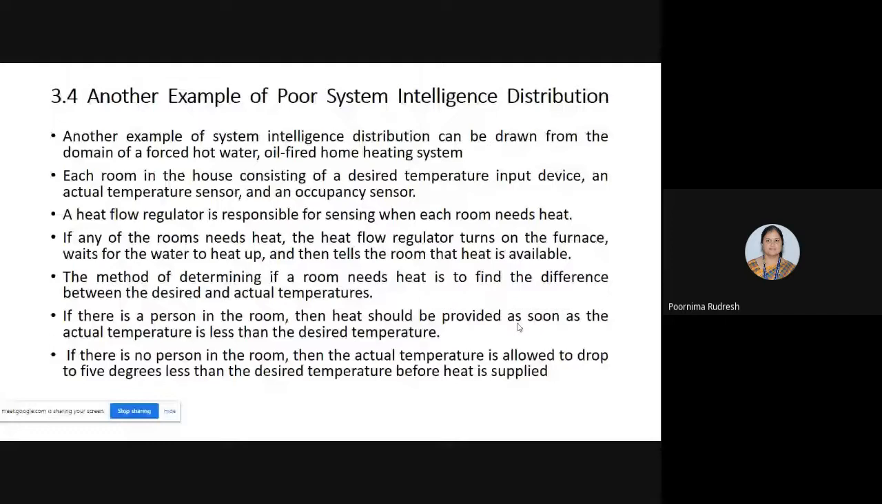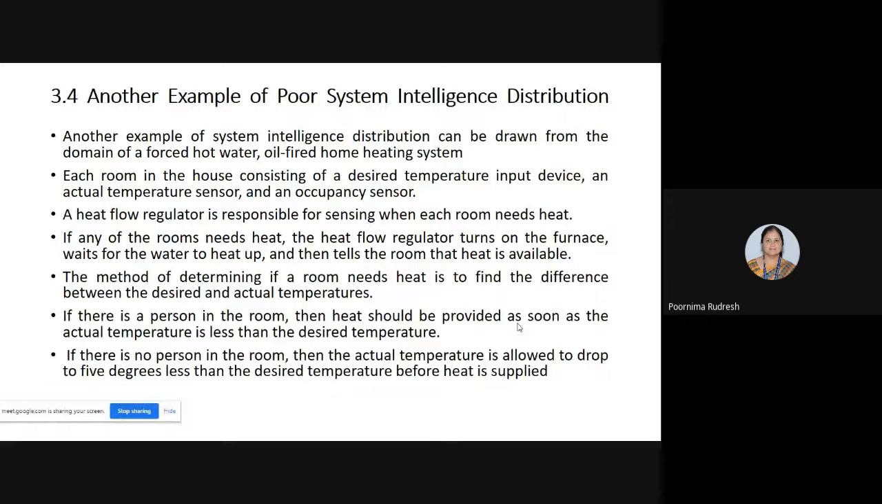Okay, so first we'll see for the home heating system, what are the basic requirements? If you consider a home heating system, the home consists of different rooms: hall, kitchen, etc. So here we're basically concentrating on heating the room whenever the room temperature is below the desired temperature. For that, what are the basic requirements we require? In essence, we are finding the temperature in the room. So the room should have a temperature input device, then the actual temperature sensor and the occupancy sensor.